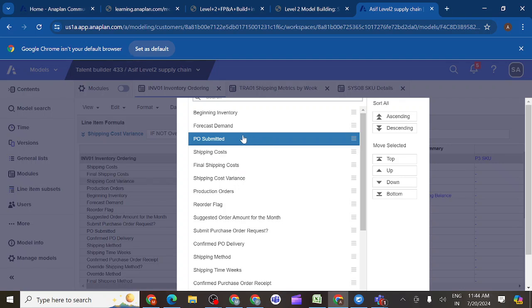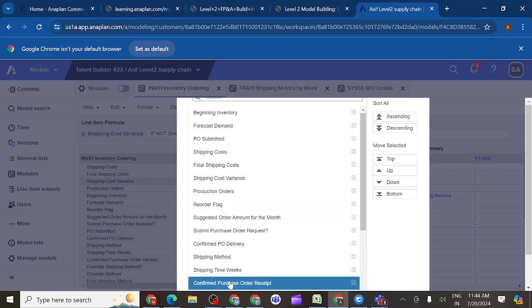Under that, forecast demand. Then PO submitted. Fourth one is confirmed purchase order receipt, confirm order received. Okay.